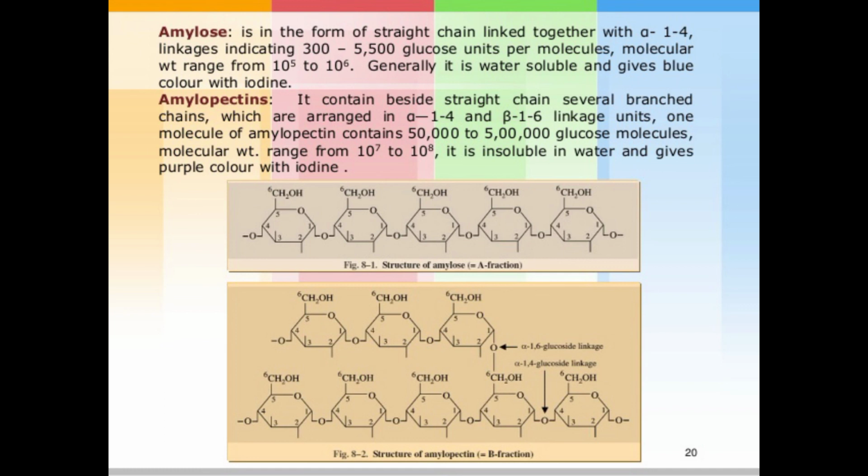If the sample reacts with iodine solution and immediately indicates a purple color, it means the starch has more amylopectin. So if blue color is largely present after reacting with iodine, the given starch sample has more amylose content than amylopectin. Both are important components of starch.